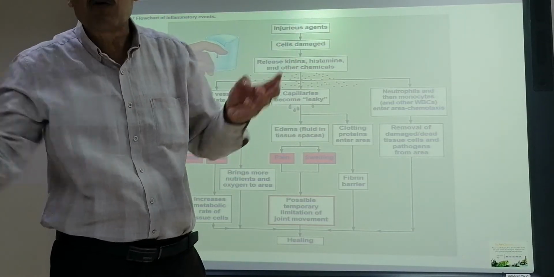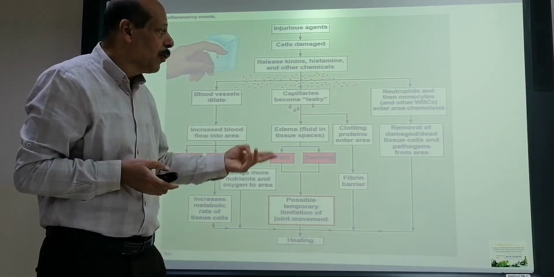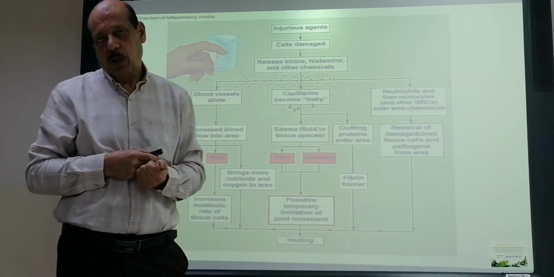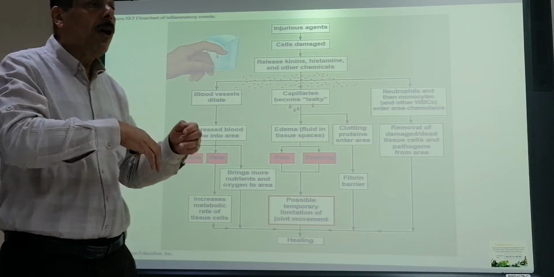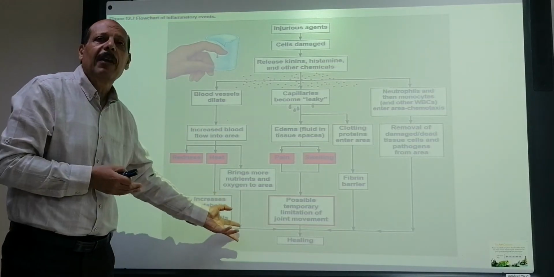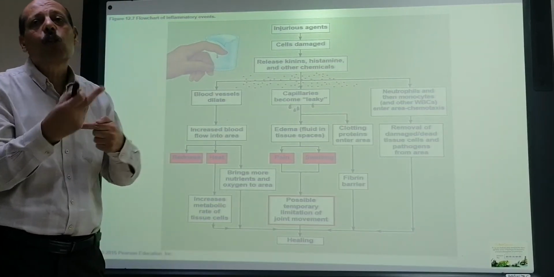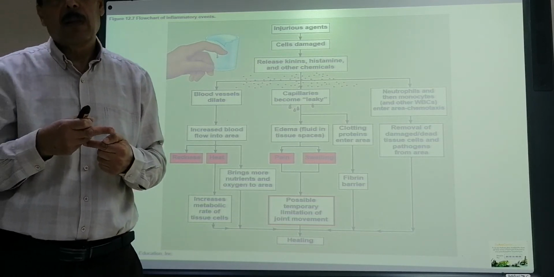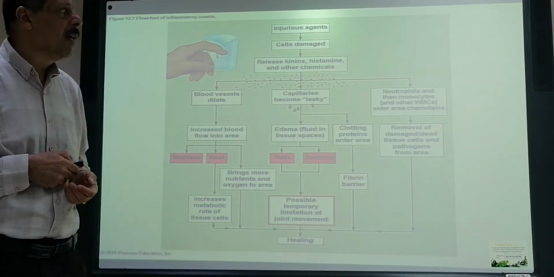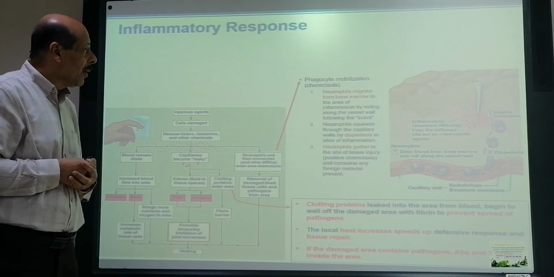So they have to be removed. They will be removed by the macrophages and neutrophils. All of those processes will help in the healing process and tissue repair. This is simply the inflammatory process and how it is happening.